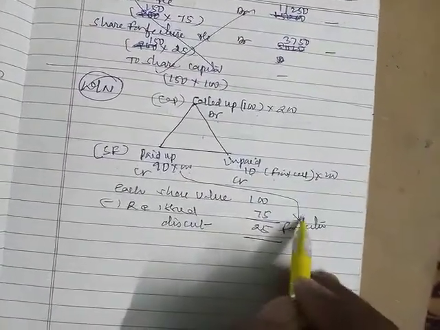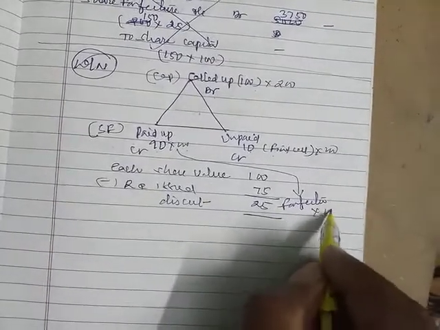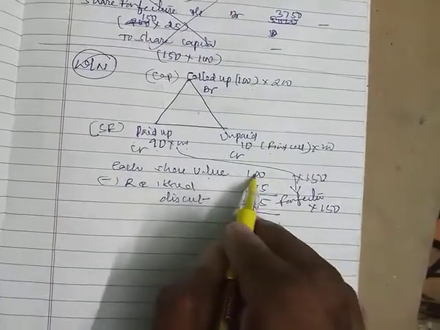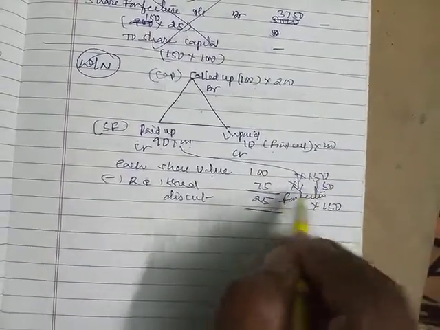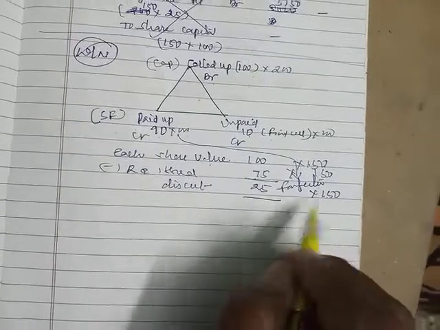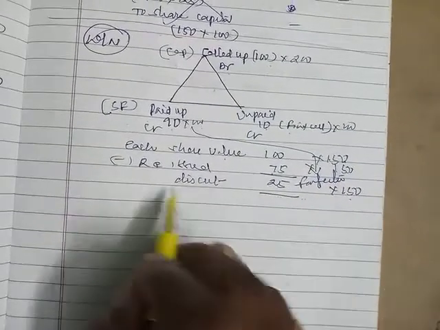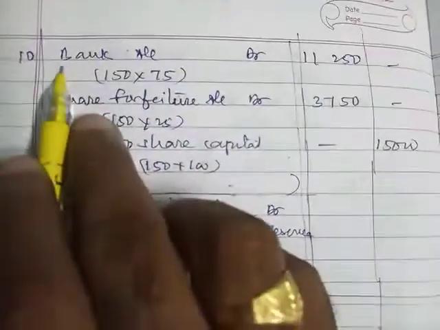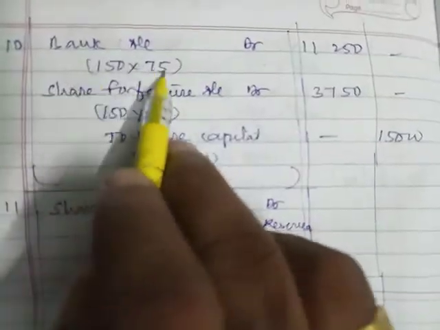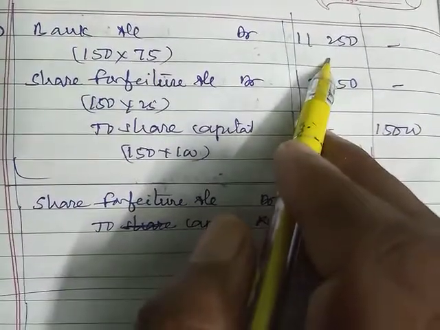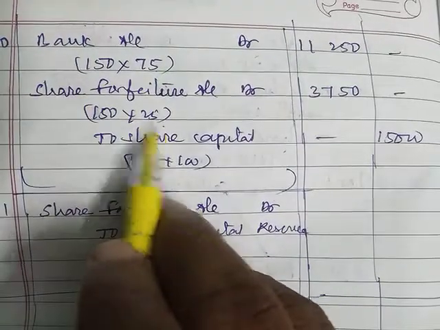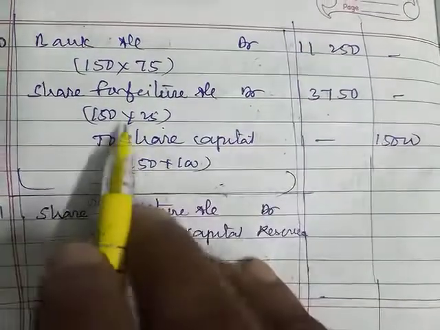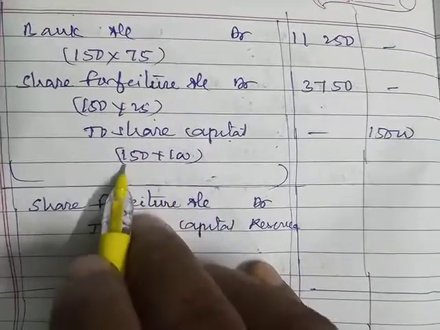यहाँ से adjust करेंगे forfeiture से, and we are reissuing 150. So 150 into 100 we should collect, but 150 into 75 only we could collect, and 150 into 25 we should use from the forfeiture as a discount. So for that entry, you can see बैंक अकाउंट डेबिट 150 में केवल 75 में रीइशू कर रहे हैं तो 11,250. डिस्काउंट जो 25 है हम फॉरफीचर से यूज़ करेंगे, शेयर फॉरफीचर अकाउंट डेबिट 3,750 टू शेयर कैपिटल यानी 150 इंटू 100 दैट इज़ 15,000.